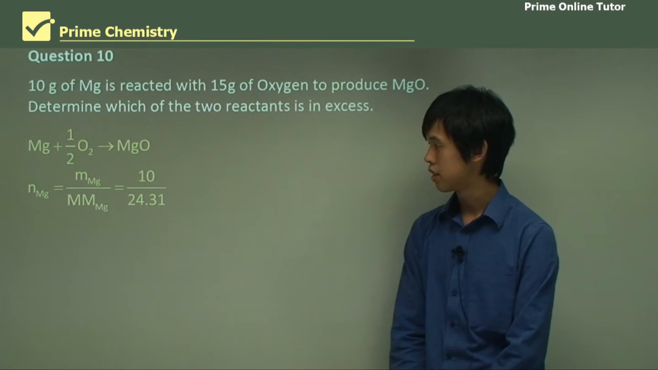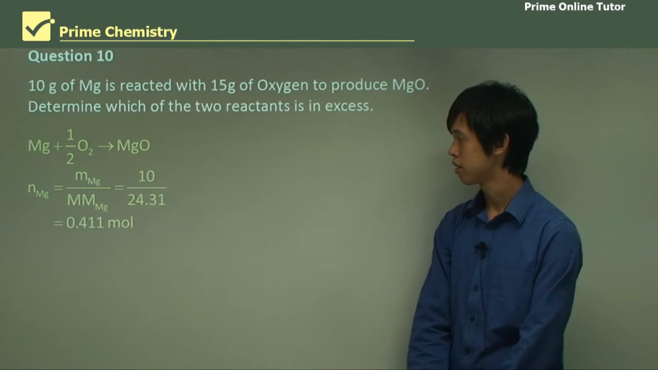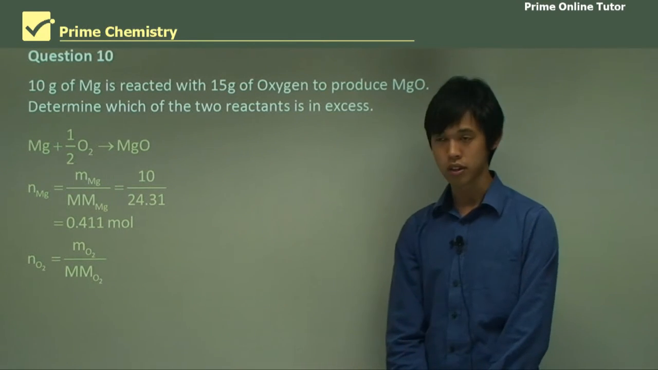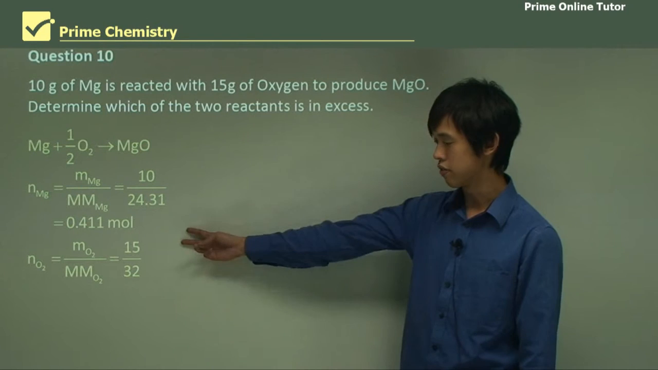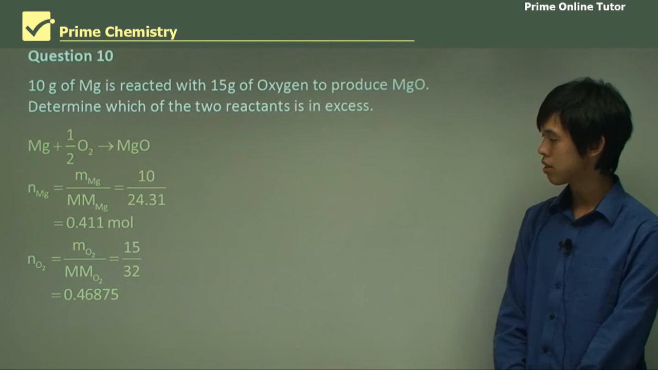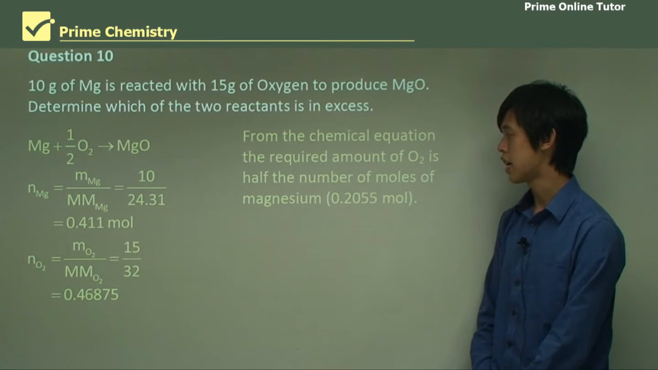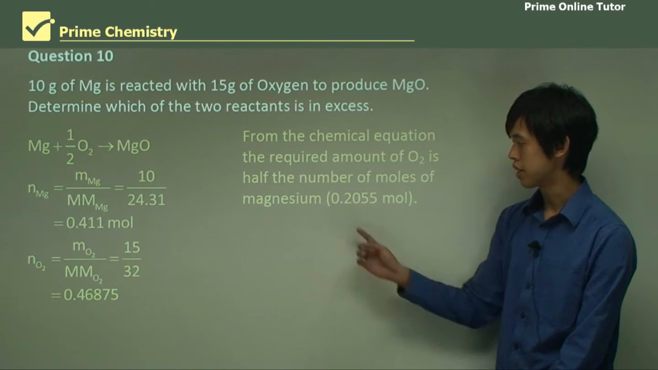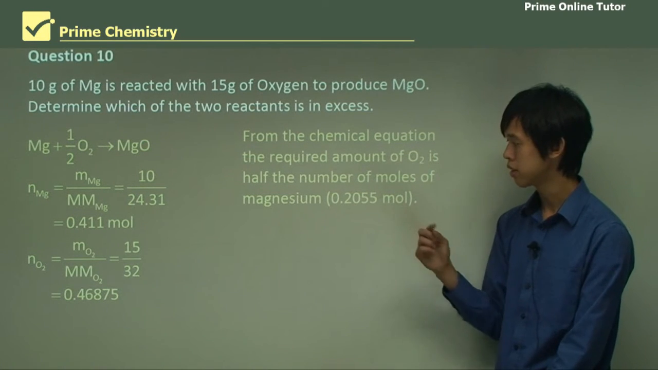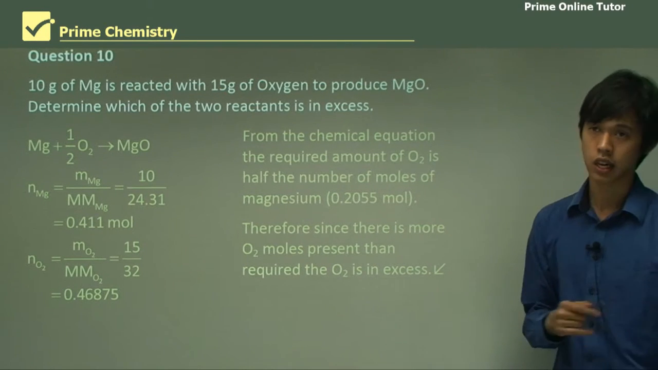So the number of moles is 10 over 24.31, which you look up on your periodic table, which is 0.411 moles. Number of moles of oxygen is the same, just with different numbers, 15 over 32. So 0.46875 moles. And from the chemical equation, the required amount of O2 is half the number of moles of magnesium. So in this case, the required amount of oxygen is 0.2055 moles. Therefore, since there is more O2 moles present than required, the O2 is in excess.